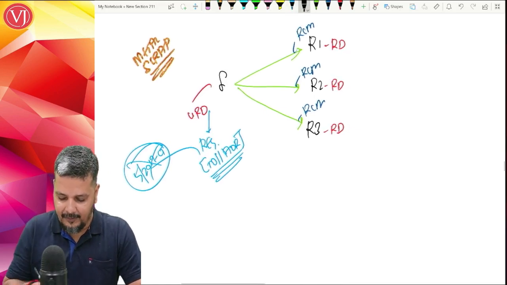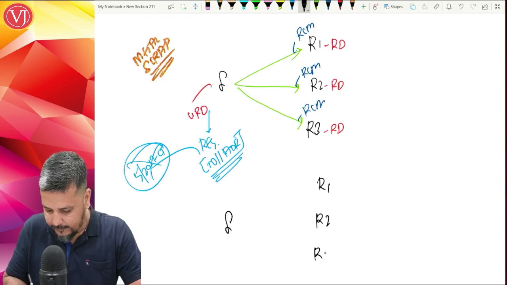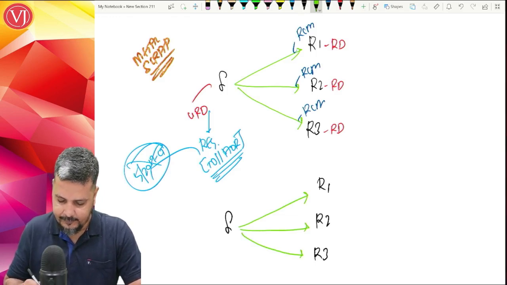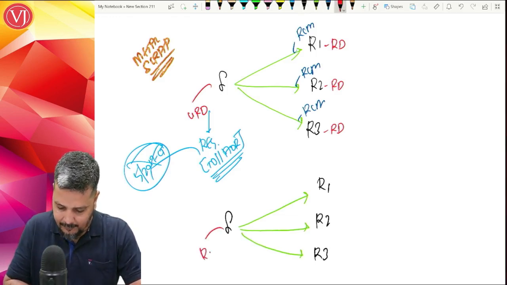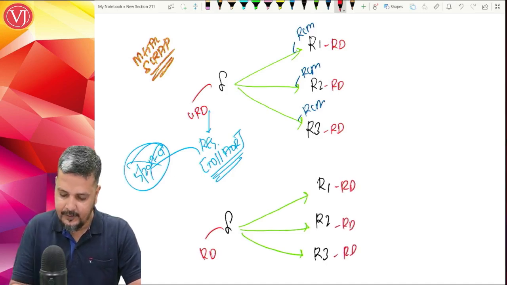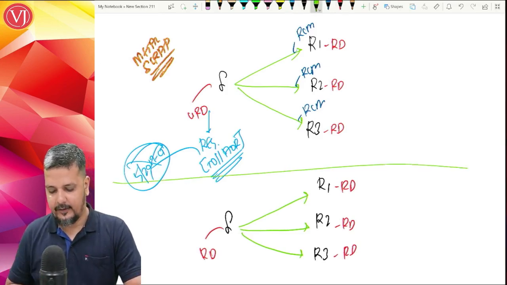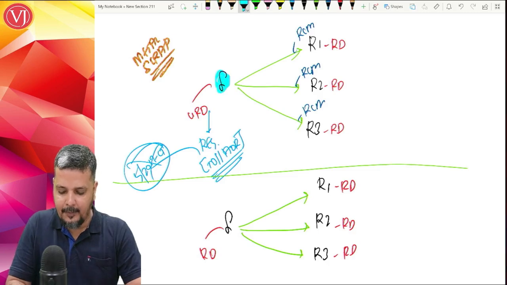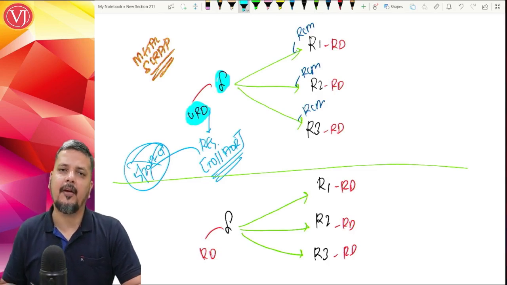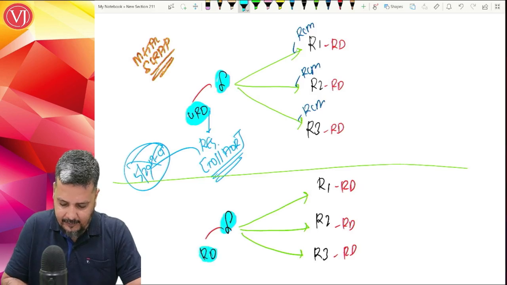Now assume that after some point of time the supplier is doing a great business and he is registered. Now suddenly the supplier becomes registered. The same recipients are there. Till one point of time, he was unregistered. Now the same supplier has become big. His turnover is more than 40 lakhs, 20 lakhs, 10 lakhs as the case may be, or he started making interstate outward supplies or any other reason. For any other reason, he has got registered.